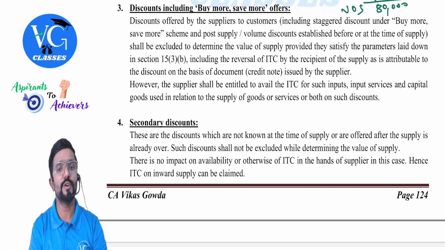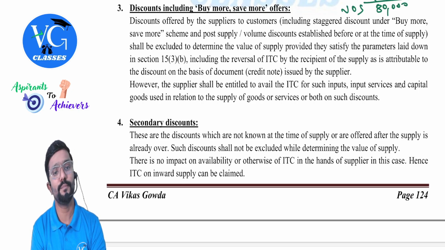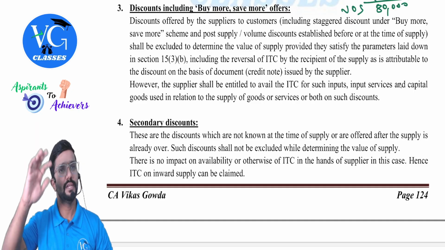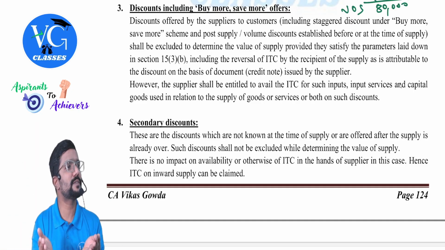Discount including buy more, save more offers. Discount offered by the suppliers to the customers, including staggered discount under the buy more, save more scheme, and post supply volume discounts established before or at the time of supply, shall be excluded to determine the value of supply, provided they satisfy the parameters laid down in section 15(3)(b), which we already saw. Sir, can we deduct it while calculating the value of supply?